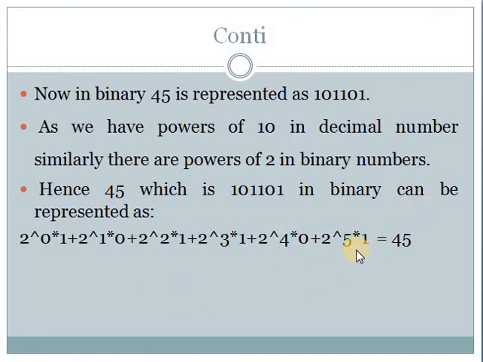This is how we are going to represent this. We are going to convert decimal into binary. This is a brief introduction to digital logic and fundamentals. In the next class we will see the conversions.